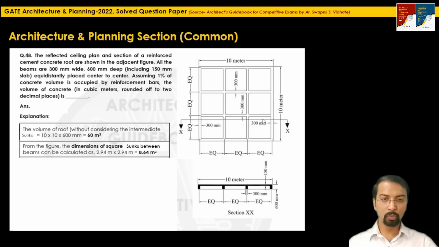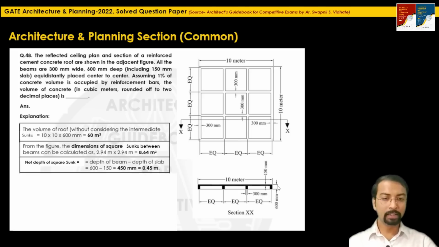So this square sunk has the dimension of 2.94 by 2.94. This is the dimension of one particular sunk. So the area will be 8.64 meter square. If we multiply this by the net depth of this sunk, you will get the volume of one particular sunk.